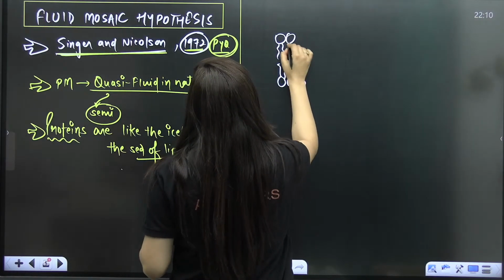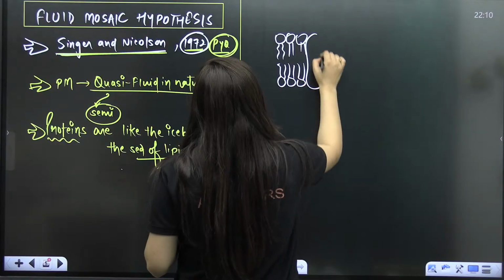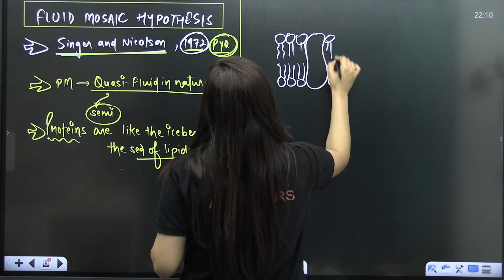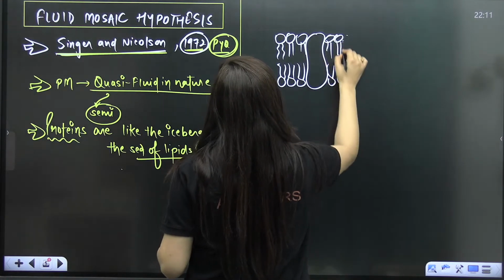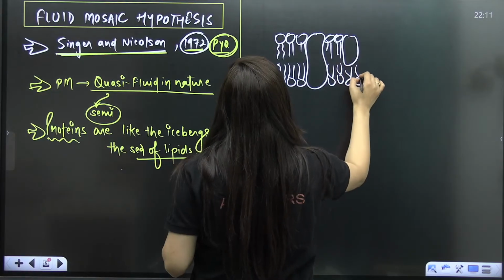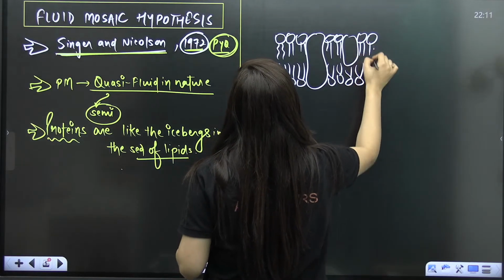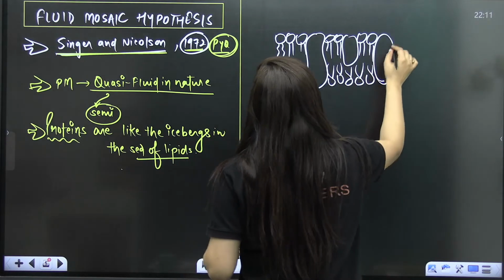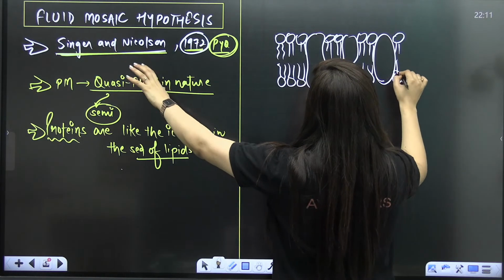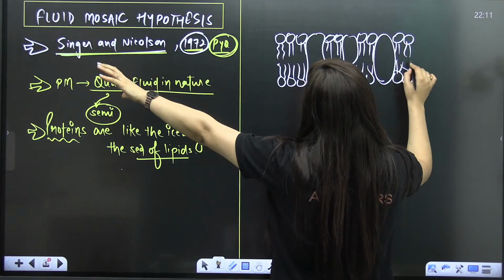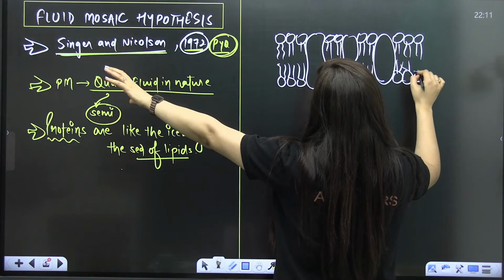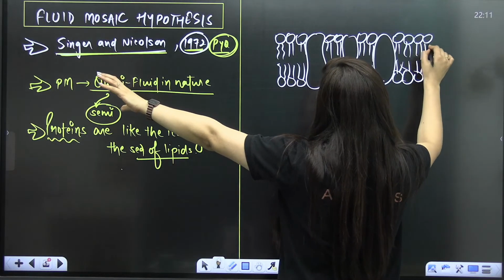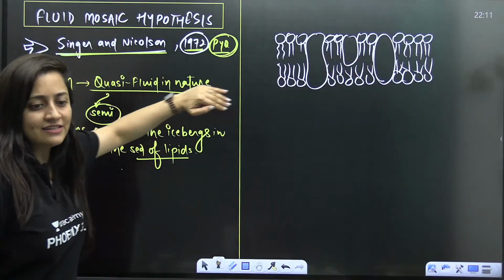The phospholipid bilayer is there, and at places in between you have the proteins. That is what was discussed in this fluid mosaic model. Right now we will study this in detail, so you can just have a look at this.